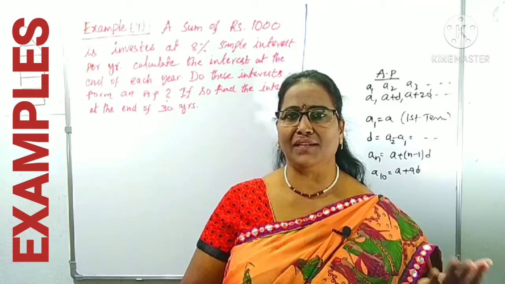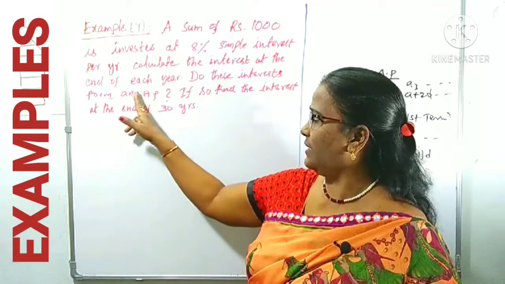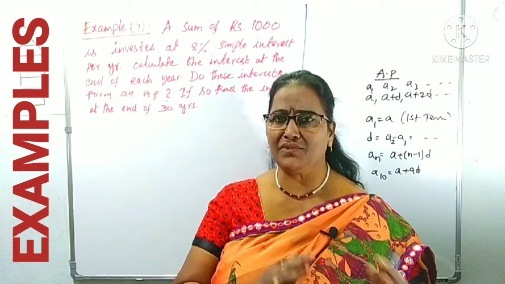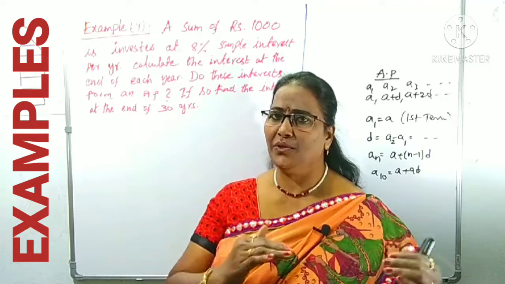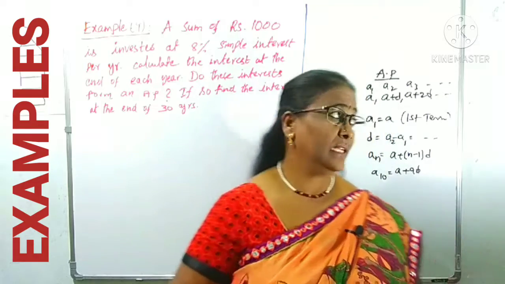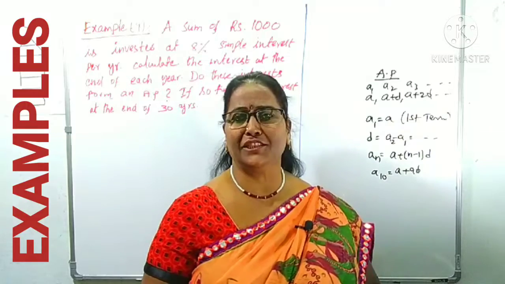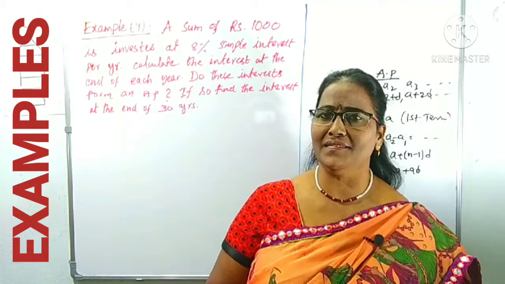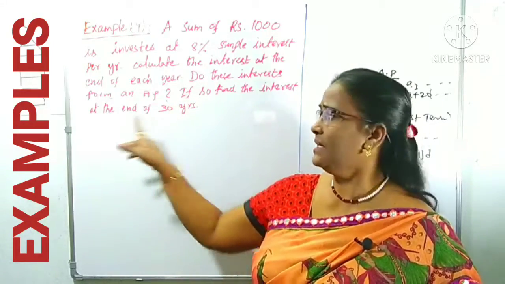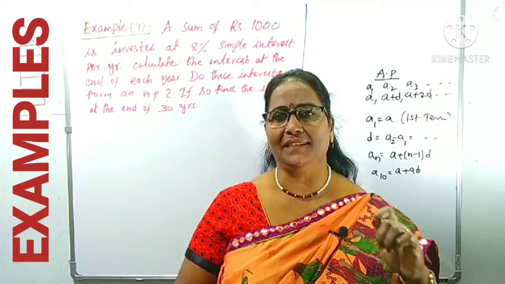Okay, in previous classes you have the idea about simple interest. Again I will give it here, no need to worry. At the end of the year, do these interests form an AP? After calculating the interest for the first year, second year, third year, we can check whether it is in AP or not. How do you know the series is in AP? When the common difference, second term minus first term, third term minus second term, is the same, then the series is in AP. Like that we have to check. If it is in AP, what do you have to find out? We have to find out the interest at the end of the 30th year.